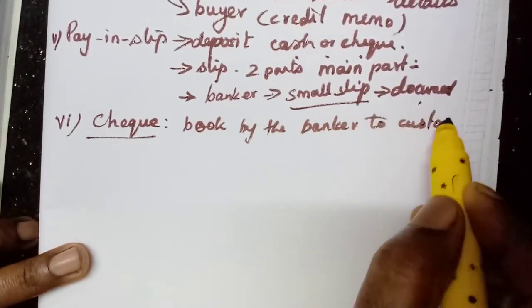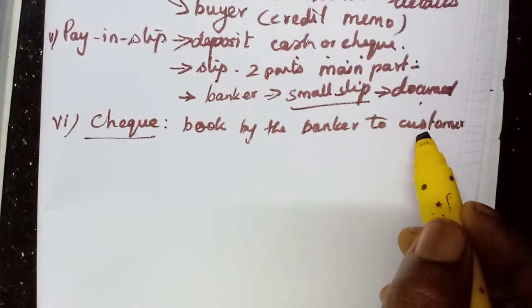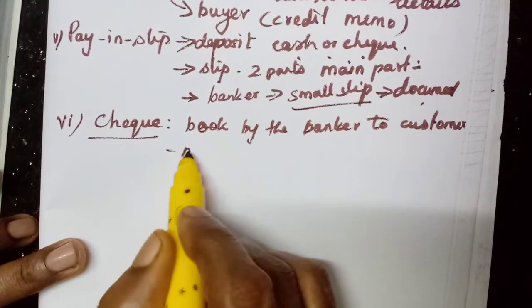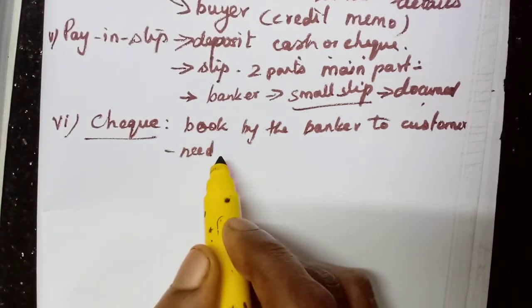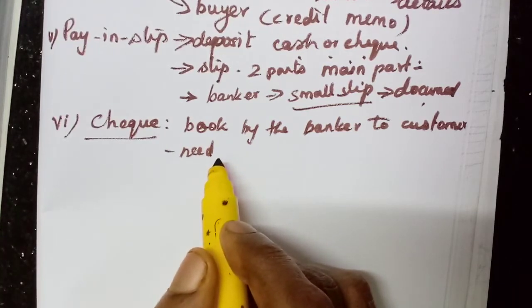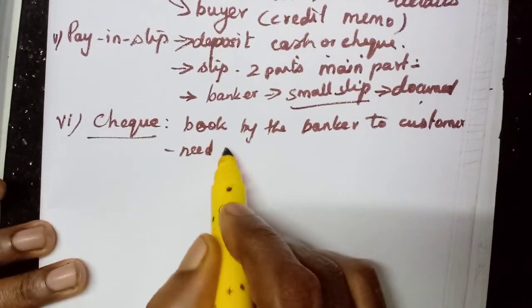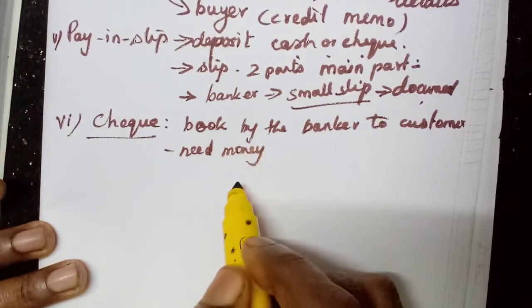If you open an account in a particular bank, the banker may give a checkbook. Whenever we need money, we can fill one check and get the money back. It's like a withdrawal form. When we need money, we can present that check leaf and collect money.